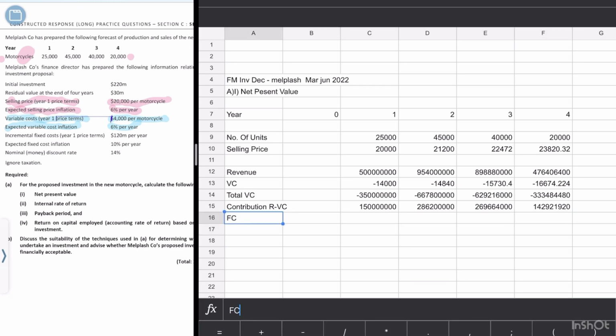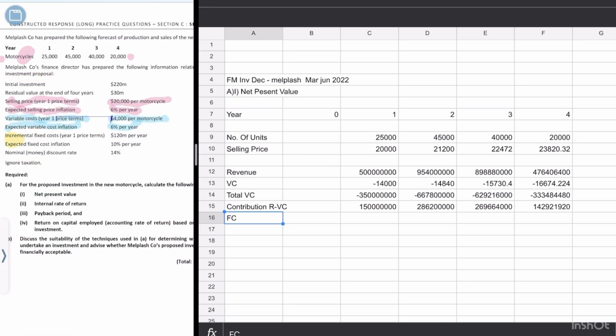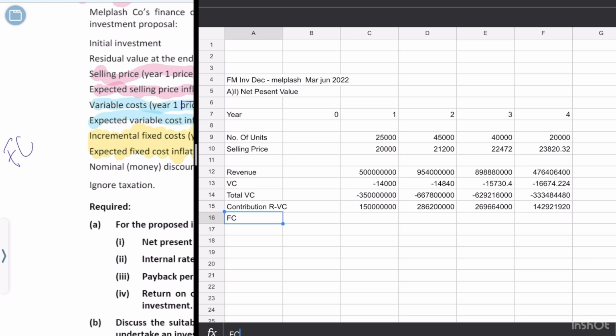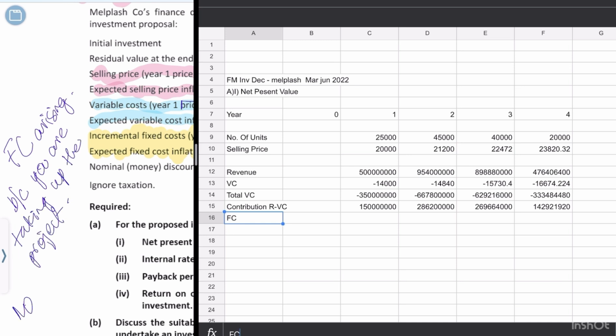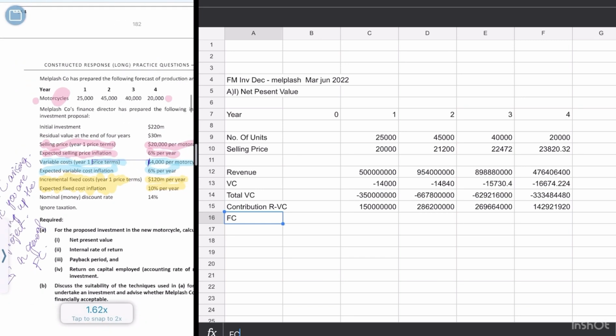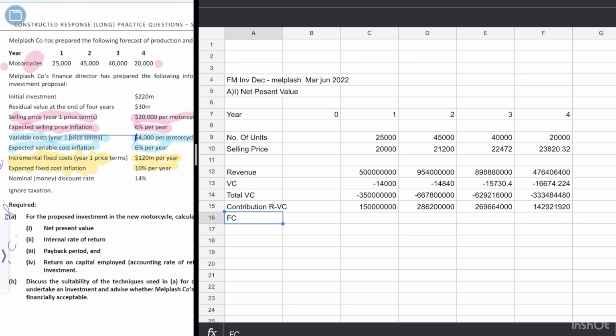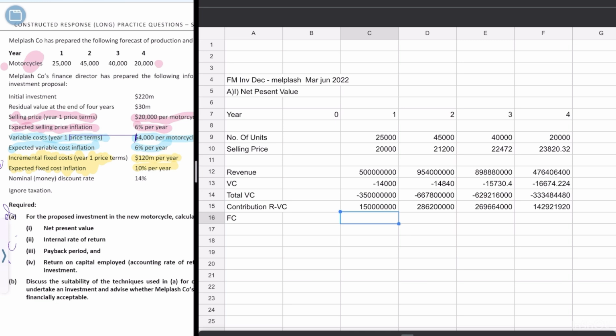Now comes fixed cost. For fixed cost, you can see they have given us incremental fixed cost with inflation. Incremental fixed cost is the fixed cost that is arising because you are taking up the project. This is not a general fixed cost. If you did not take up this project, then we would not have to bear this fixed cost.